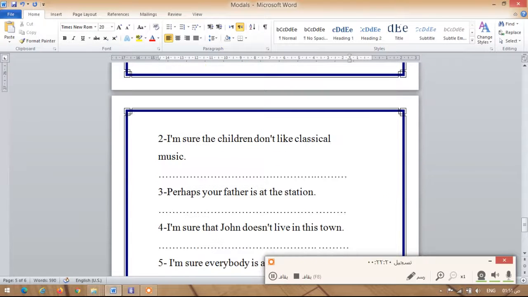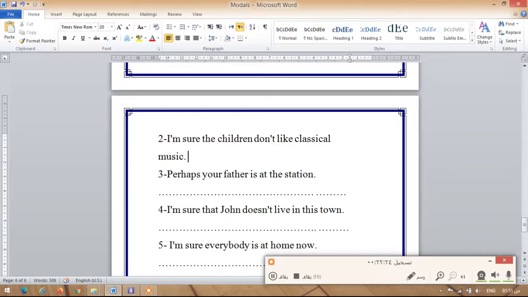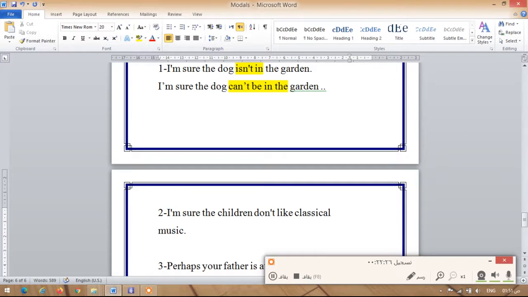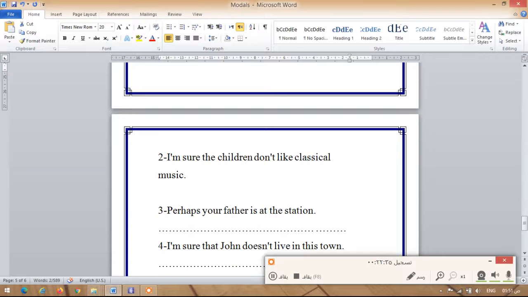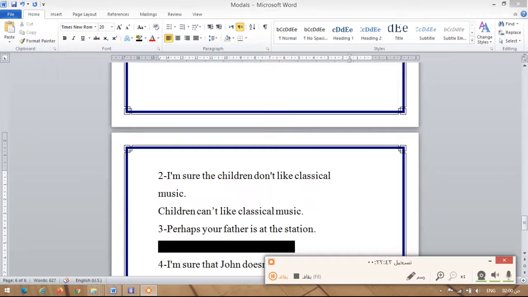What about sentence number 2? Here I'm sure the children don't like classical music.